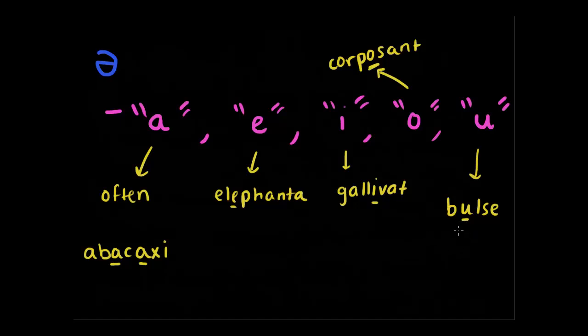So again, as you can notice, all of these schwa sounds appear in the middle of the words, or close to the middle. Mostly it's going to be an A, especially at the ends of words, like elephanta here.